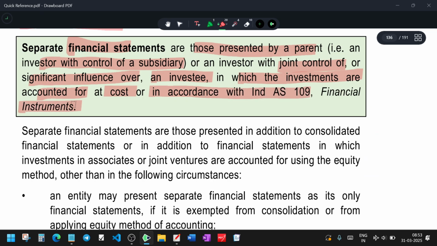So the person who has the major influence, the investor, whose investment should always be counted, who has joint control. How to account for it? At cost. If not, then as per Ind AS 109 it should be considered as a financial instrument.